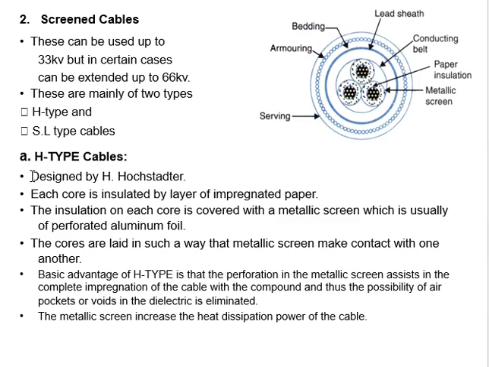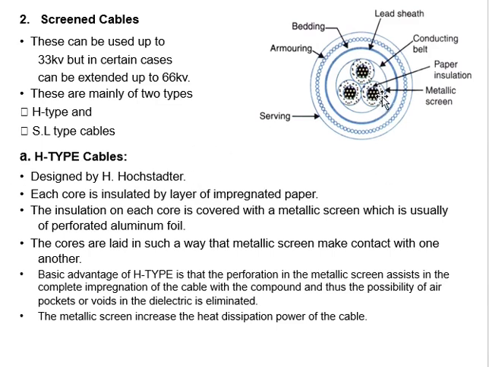Now, the H type cable was designed by H. Hochstadter. Each core is insulated by layers of impregnated paper. In the belted cable also, the core is insulated with impregnated paper, and in this cable also the core is protected with impregnated paper. Next, the insulation of each core is covered with a metallic screen, which is usually of perforated aluminum foil. What does perforated aluminum foil mean?